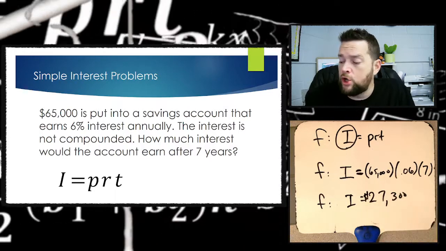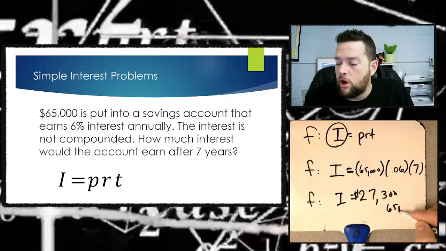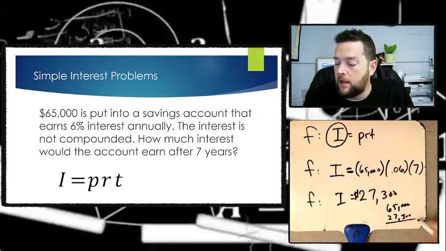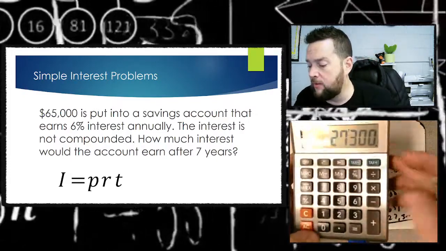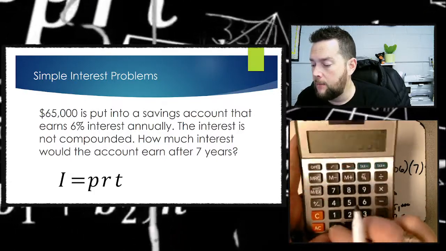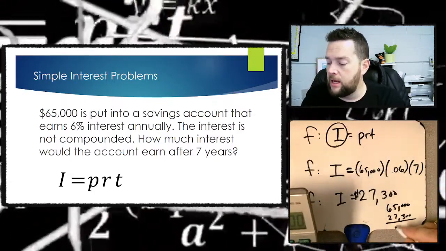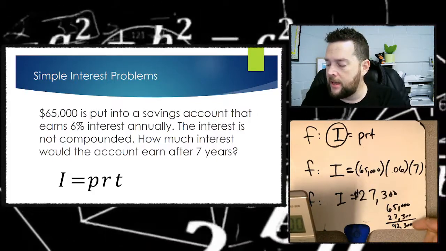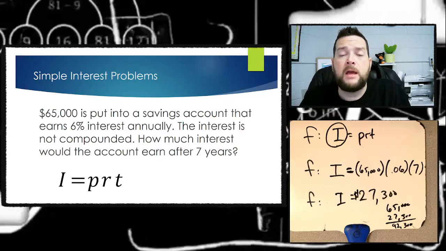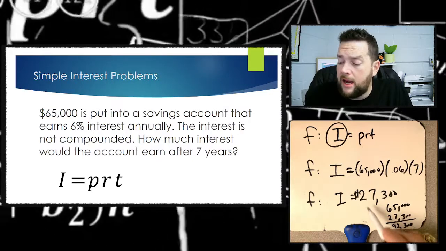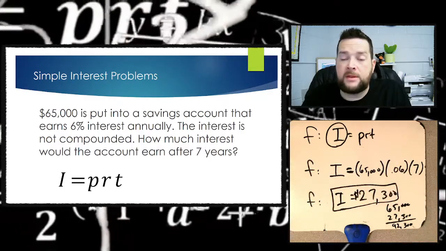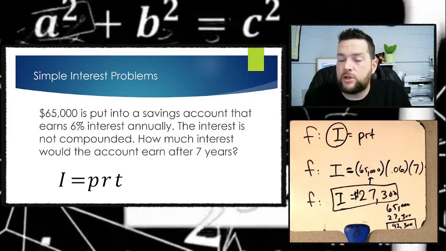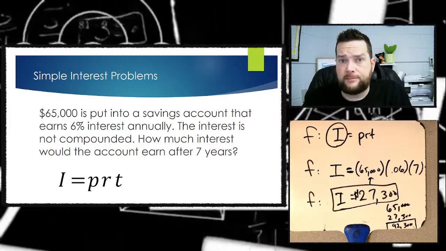So in total means you've got to add what you started with, which was $65,000, to this $27,300. If we add the amount of money that we started with, we find that in total there's $92,300 in that account after 7 years. So if it says in total, you are going to have to find the interest, but then you also have to add that to the original principal in order to find the total amount that's in that account.